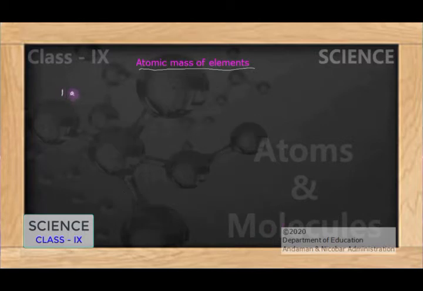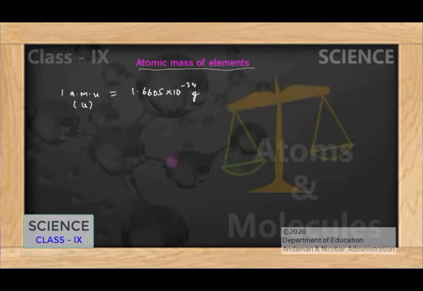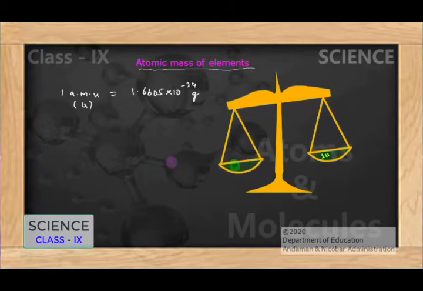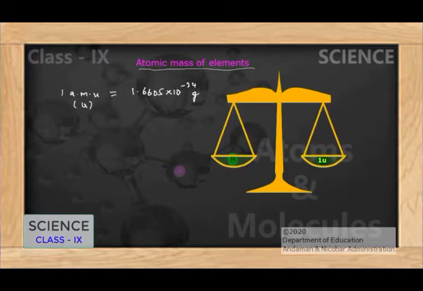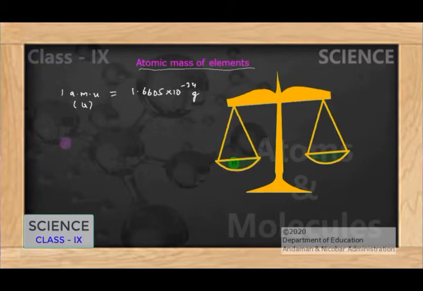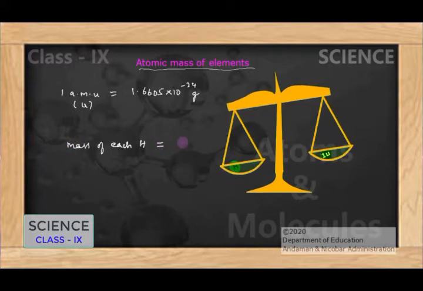We learned that 1 AMU is equal to 1.6605 × 10^-24 gram, right? So here 1 AMU, or we can write u. From here onwards, instead of AMU we will use u. You can see on the right side of this screen a balance; on the left-hand side a hydrogen atom is kept for finding its relative atomic mass. The weighing balance becomes equal when we add 1 unit mass of carbon-12. This shows that the relative atomic mass of hydrogen is equal to 1 u. So the mass of each hydrogen atom will be equal to 1 u.